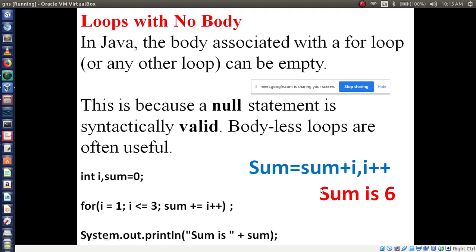So the sum value is previously 1. 1 plus I value 2, that is sum is 3. Increment the I value. I value becomes now 3. 3 is less than or equal to 3. Condition is true, right? So 3 plus 3. Previous sum value is 3. Now I value is 3. 3 plus 3 is what? 6. So this is what we are using: loops with no body.